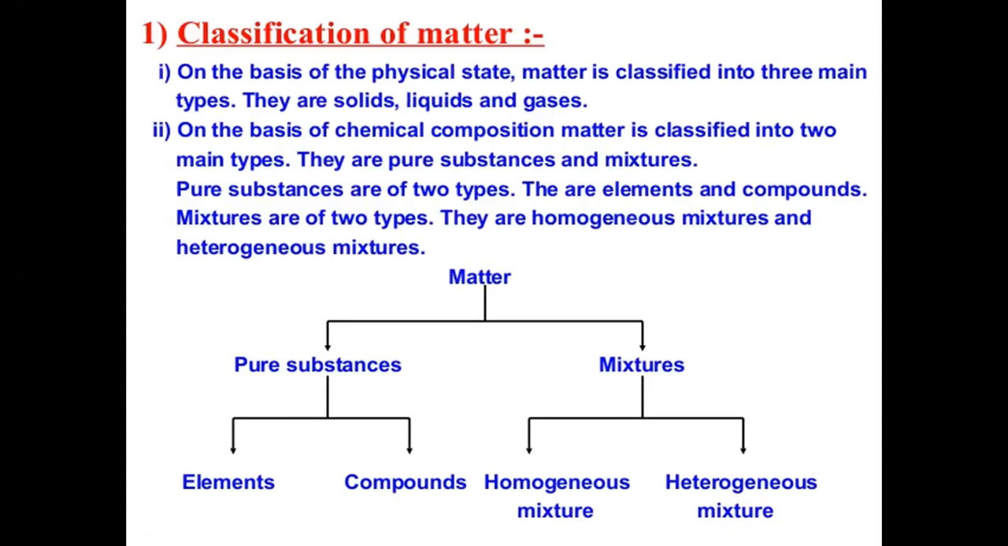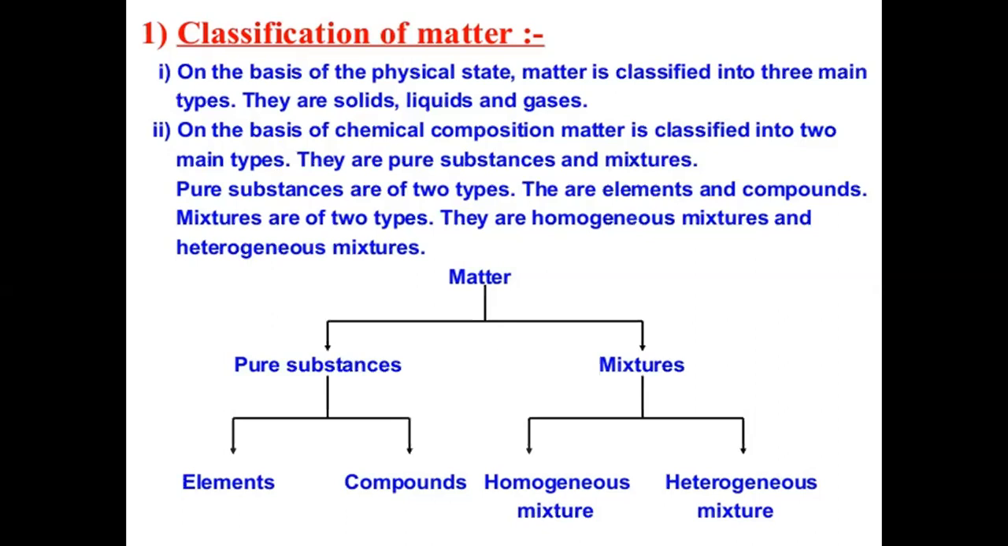Classification of matter on the basis of the physical state gives us three main types. These are solids, liquids, and gases. In the last class, we discussed the properties of each. On the basis of chemical composition, matter is classified into two main types. They are pure substances and impure substances or mixtures.